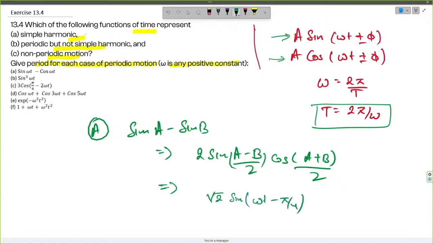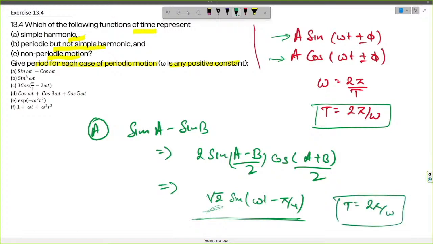So we can see that this is in the form of A sin(omega t minus phi), where the amplitude A is root 2, and omega is omega, so we can find the time period using this formula. The time period would simply be T equals 2 pi by omega. So part A of this question is simple harmonic motion, and its time period is 2 pi by omega.